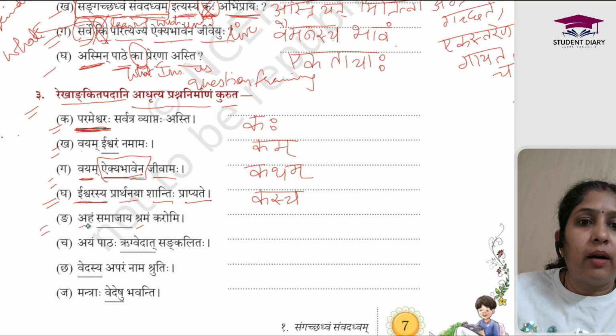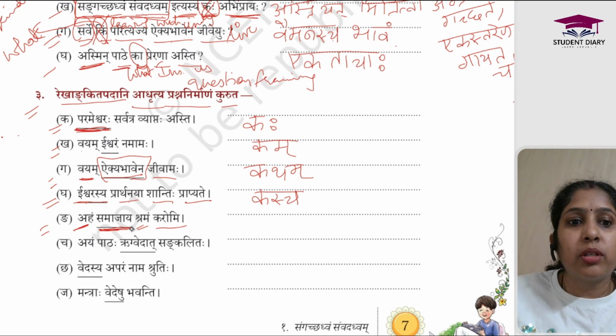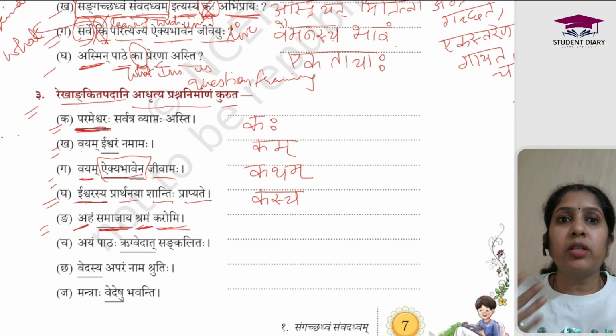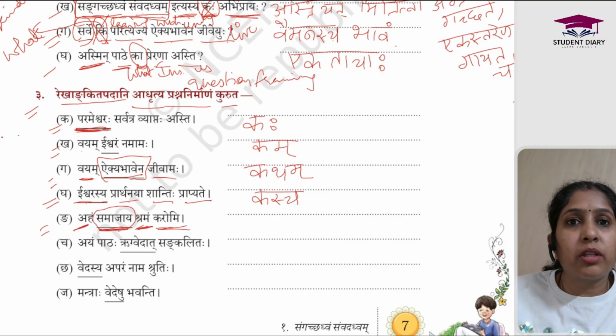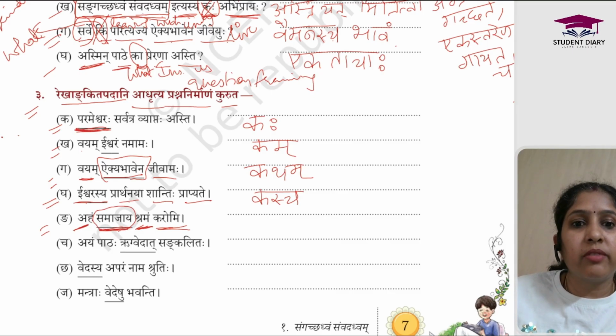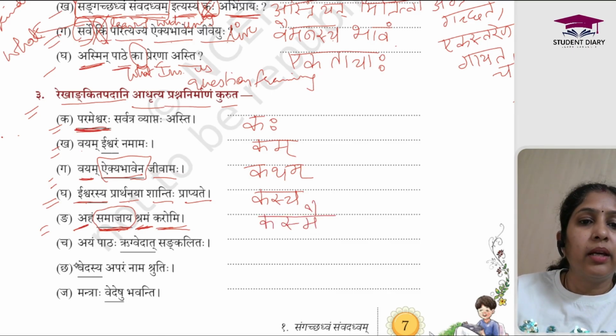Next one. Aham समाजाय श्रमम करोमि. Aham means I. Samajaya means for the society, for the social work basically. Shrama means hard work. Karomi means do. So I am doing the hard work for society. Okay, so it's for society. So now it is Chaturthi Vibhakti. So if the answer is in Chaturthi Vibhakti, the question will also be Chaturthi Vibhakti. It will be Kasmai. Fine.